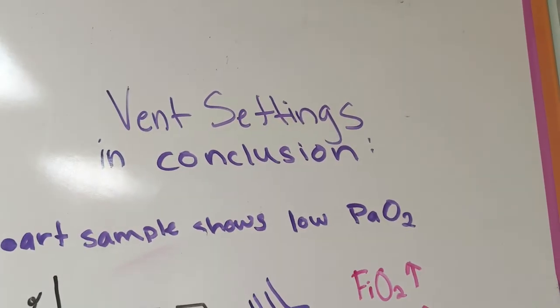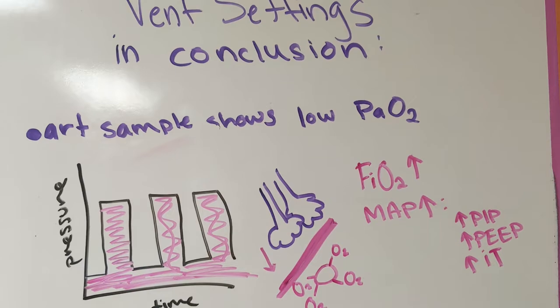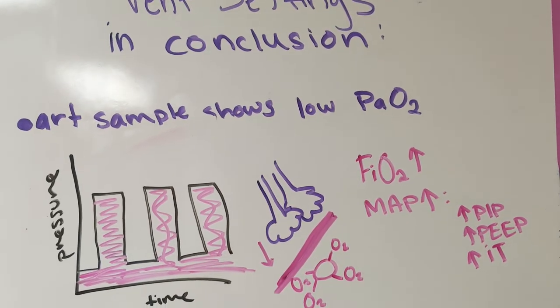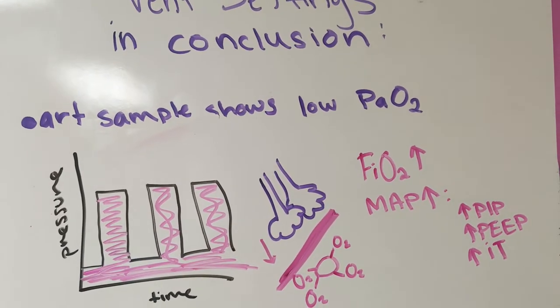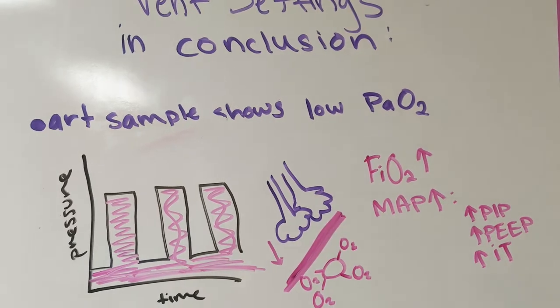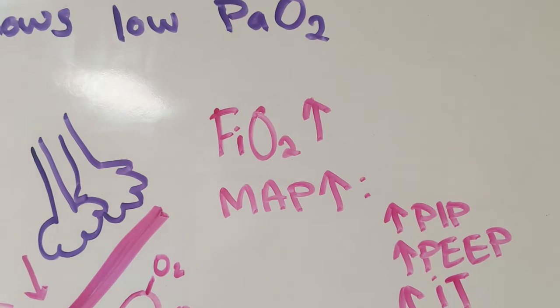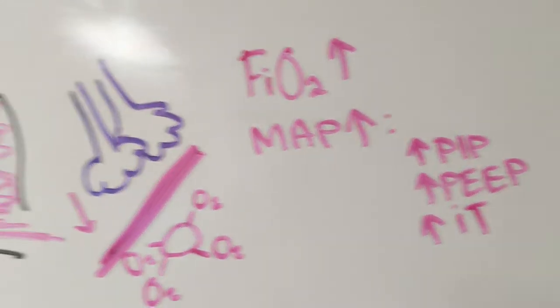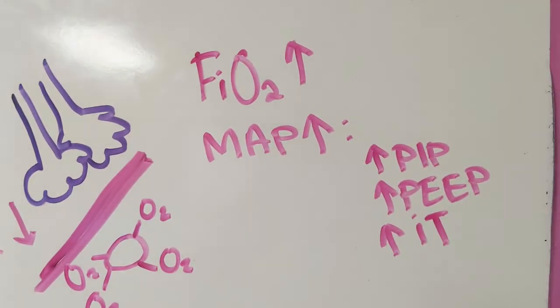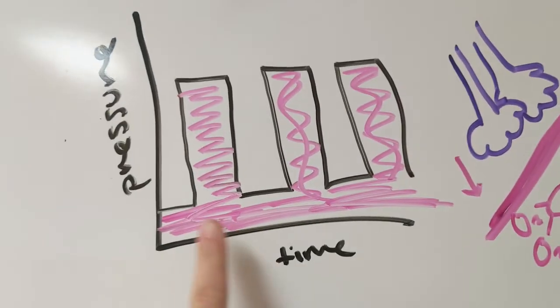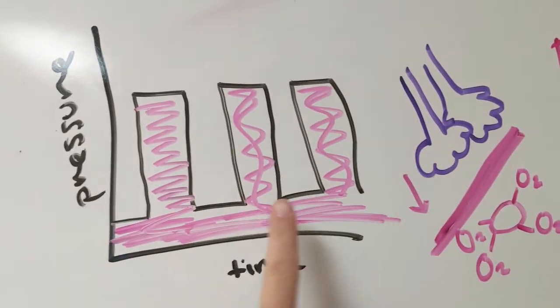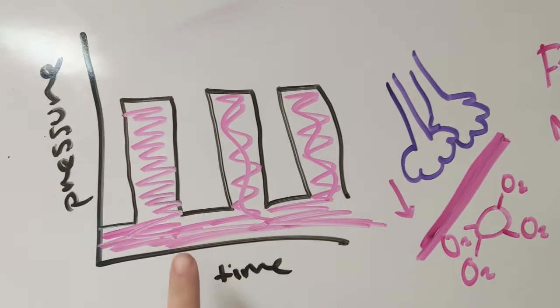So as a review, it has to be an arterial sample for a PaO2, the amount of oxygen that's dissolved in blood. So if we show a low PaO2, we can increase our FiO2 and we can increase our MAP. And so that is our mean airway pressure, the average pressure that we are providing this baby through our PIP and our PEEP.